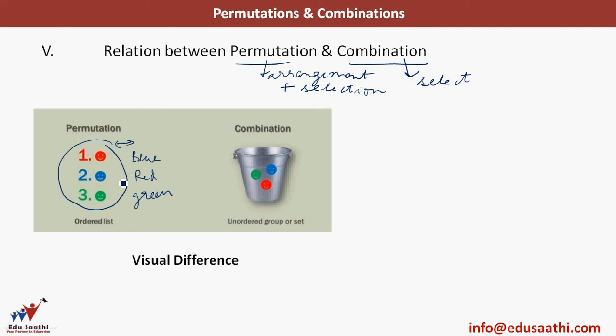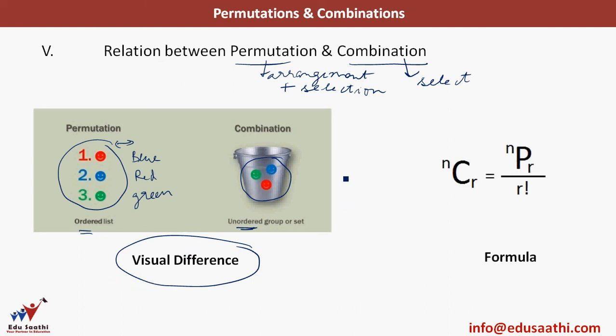These two cases are different here. But if I have to put all the balls in a bucket, it will not matter. What will matter is just what the 3 colors I have. So this is an unordered group or set, and this is an ordered group or set. This is the visual difference between permutation and combination. What is the difference in the formula?